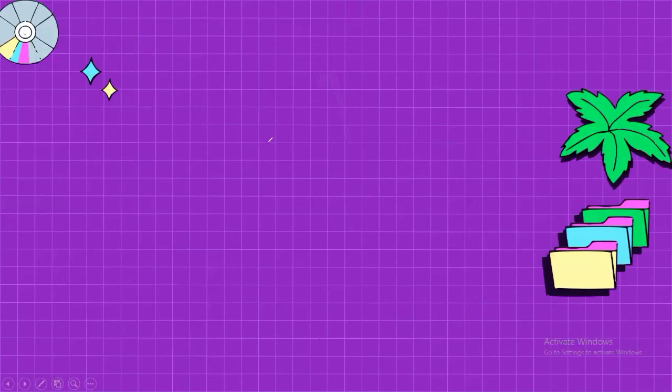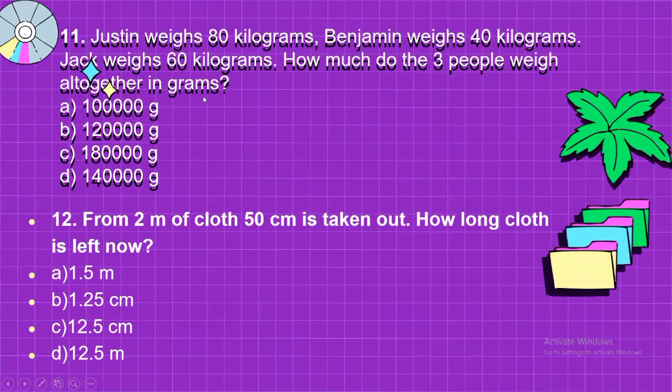Now question number 11 is this one. Justin weighs 80 kilogram. Benjamin weighs 40 kilograms. Jack weighs 60 kilogram. How much do the three people weigh all together in gram? The weights of these three persons are given.